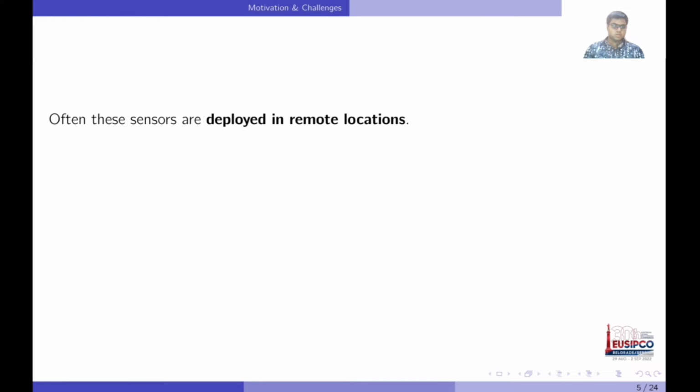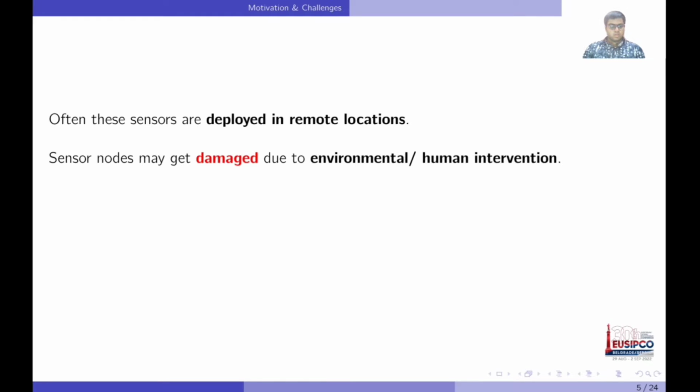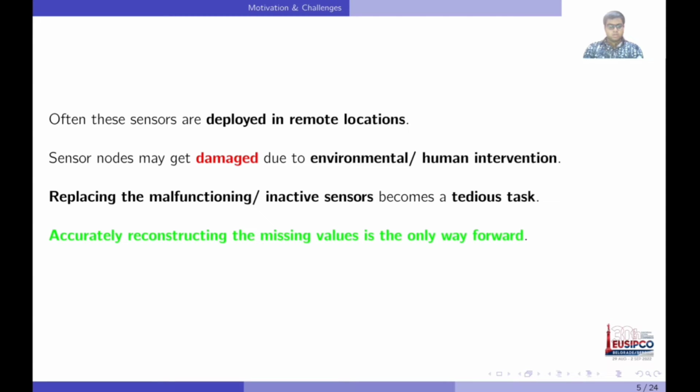Often these sensors are deployed in remote locations, and some of these nodes can get damaged due to environmental or human intervention. Hence, replacing these malfunctioning or inactive sensors may become a tedious task. So accurately reconstructing these missing values is the only way forward.